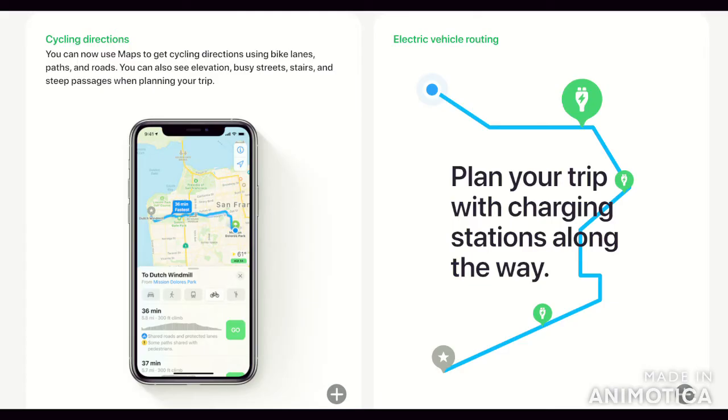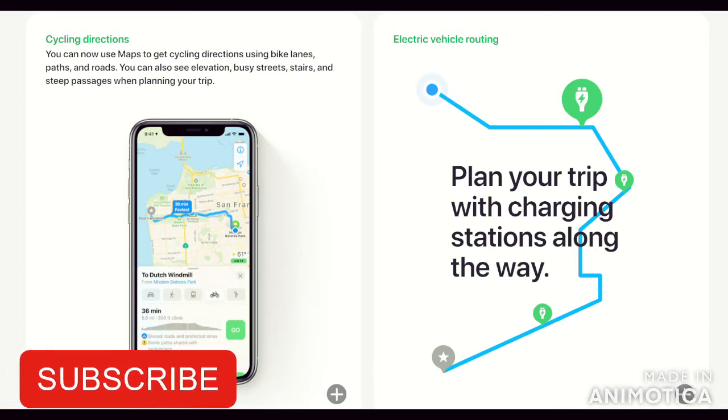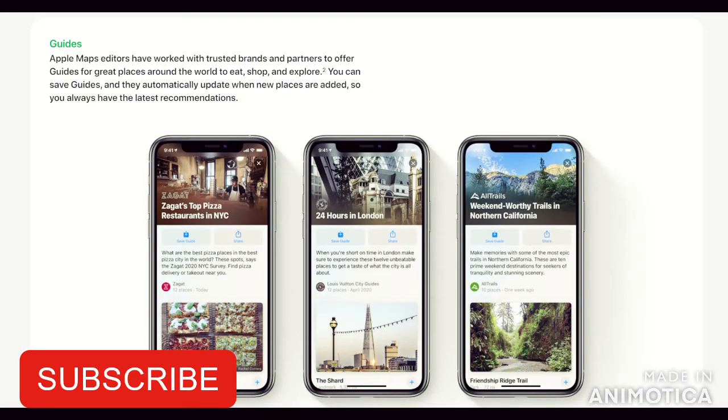So next is maps. Apple has introduced quite a few features in maps as well, such as the cycling directions or electric vehicle routing. First of all, we talk about cycle directions. Now you can use Apple Maps, which is pre-installed on the iPhone, to get cycling directions, and also to plan your route in an electric car or an electric vehicle, and maps will also show you the nearest electric charging stations so that you won't have to worry about the battery running out. Also, another feature introduced in Apple Maps is the guides.